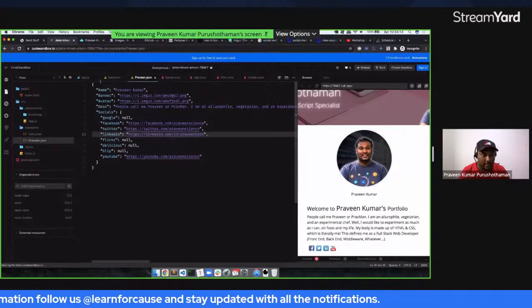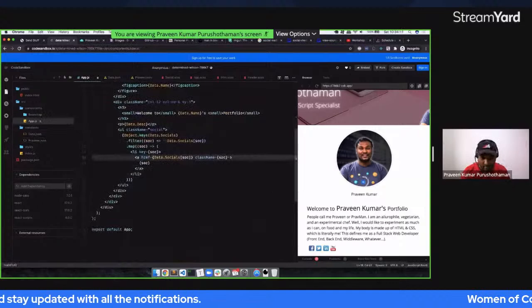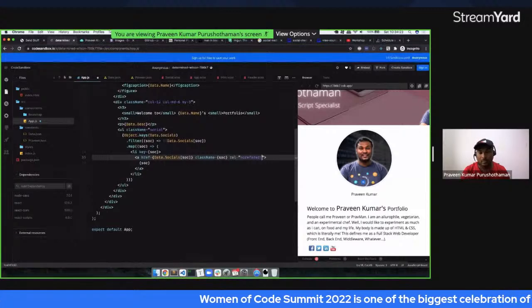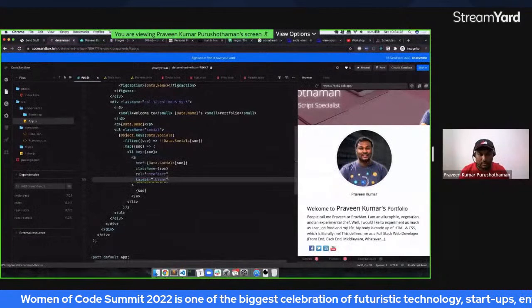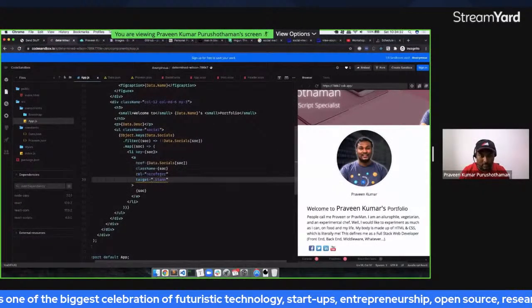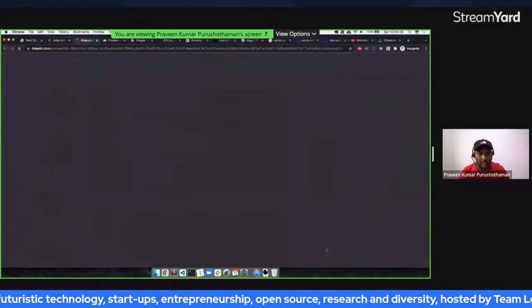And the good part here is the moment I change this one, I need to give rel no referrer and target. We can give underscore blank. So double R. Okay, so if I click on these things, it will directly go to my LinkedIn account.